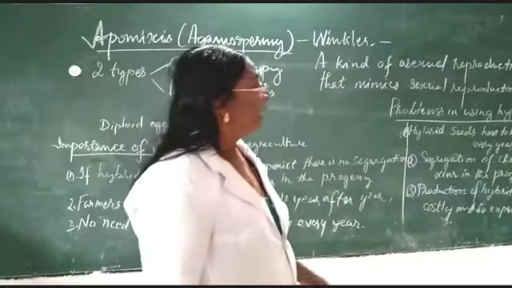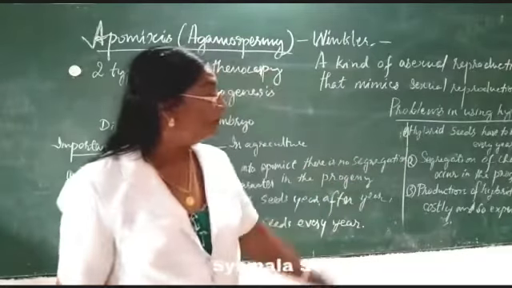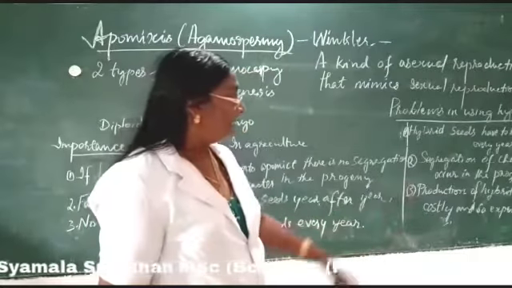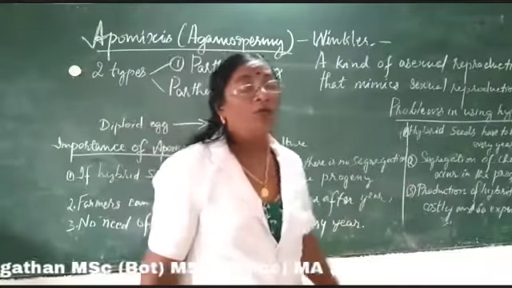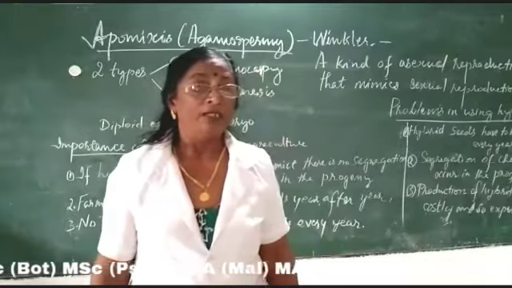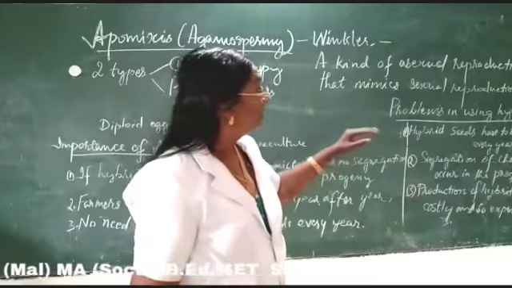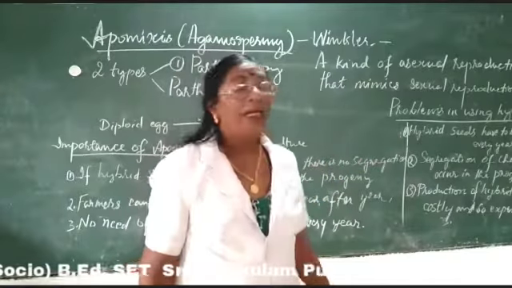These are the three points related with the problems in using hybrid seeds. First, hybrid seeds have to be produced every year. Second, segregation of characters occurs in the progeny. And third, production of hybrid seed is costly and so very expensive. This much about the problems in using hybrid seeds.